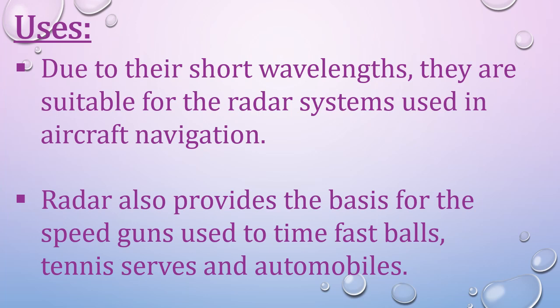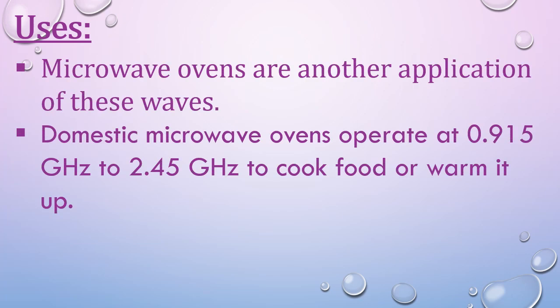Also, radar provides the base for the speed guns used to time a fast ball, tennis service and automobiles. This simply means that radar is also useful for measuring the speed of automobiles or the speed of a tennis service, or in a cricket match the speed of the ball, or the bowling speed, can be measured with the help of these microwaves. Another well-known application of microwave is the microwave oven.